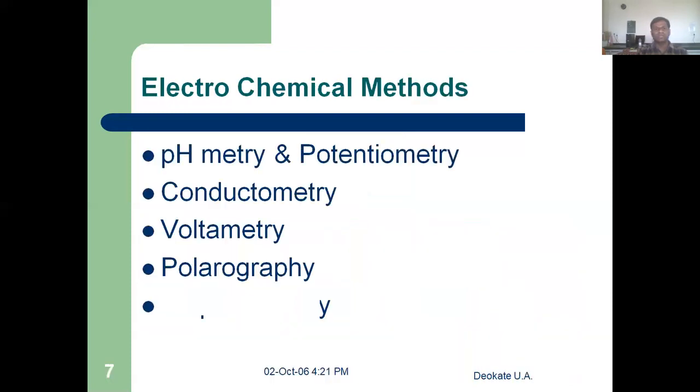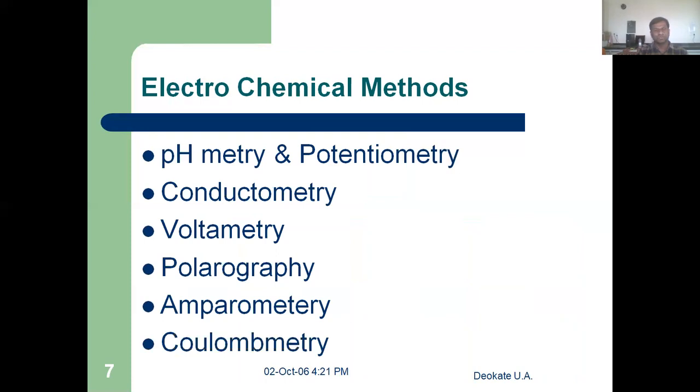In electrochemical methods, pH metry, conductometry, voltammetry, polarography, amperometry and colorimetry are included. In all these techniques, there are changes in electronic circuits. We use different reference and standard electrodes.